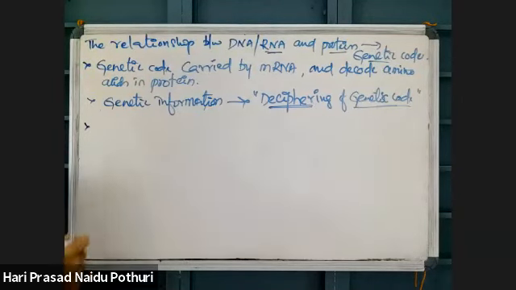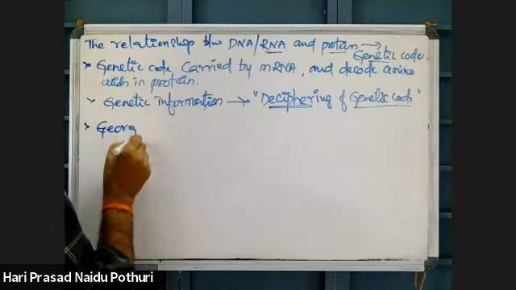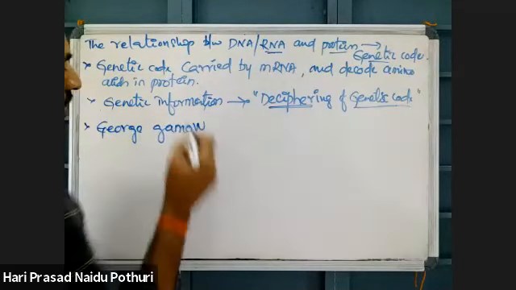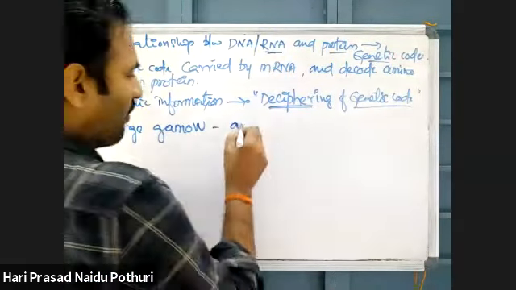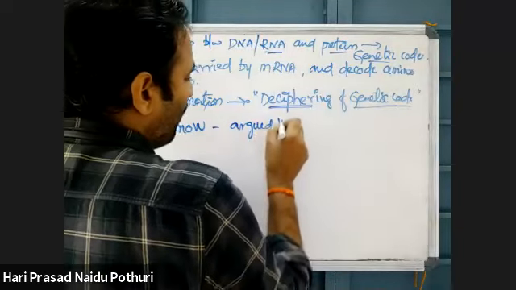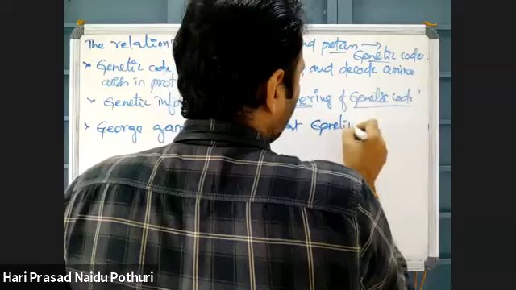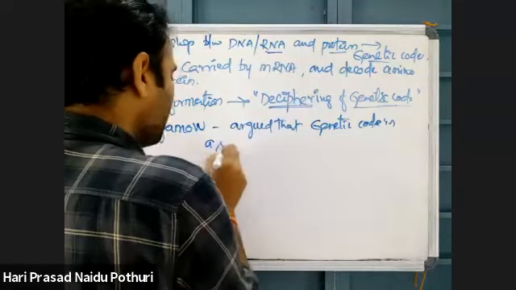Okay. First, a few scientists worked on that. George Gamow is a scientist. He argued that the genetic code is a single nucleotide.